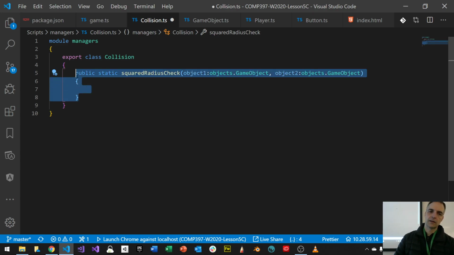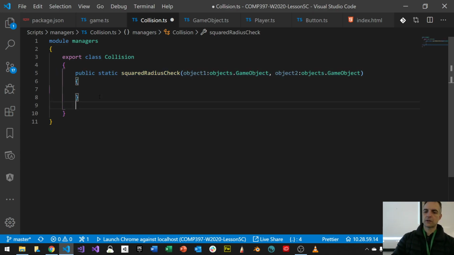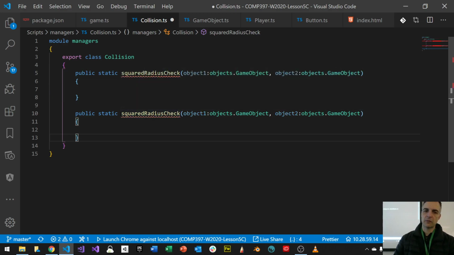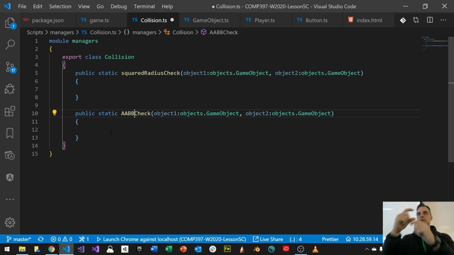And then I'm going to do something else. I'm going to do an AABB check. Right? So this is like I'm checking between two axis aligned bounding boxes. That's what I'm doing. And I need two objects, object 1 and object 2. I want to make them public static.